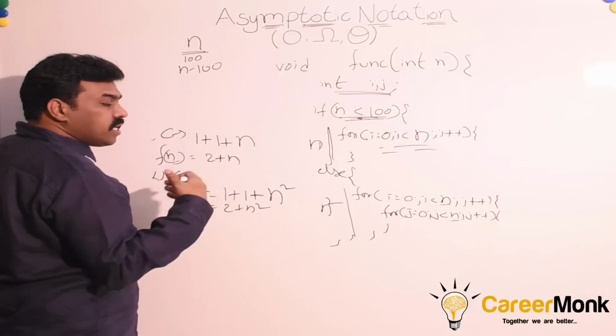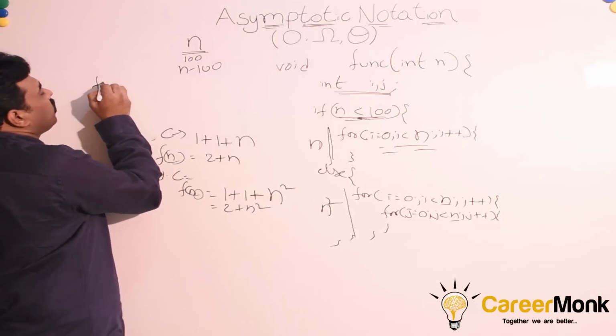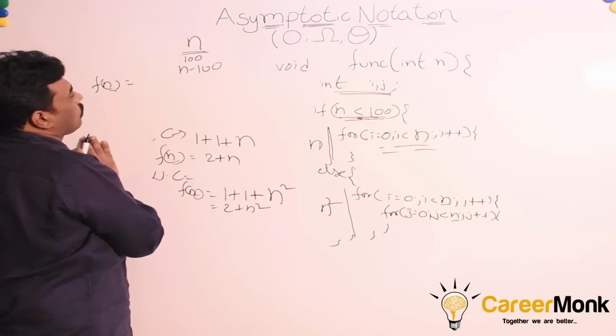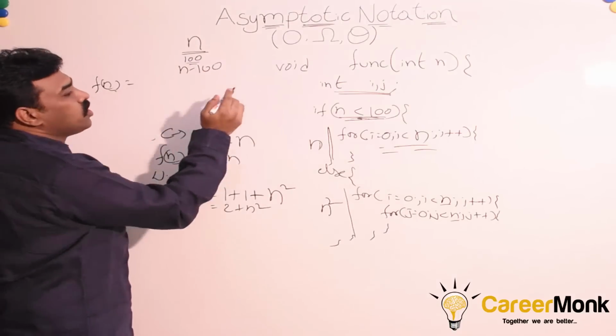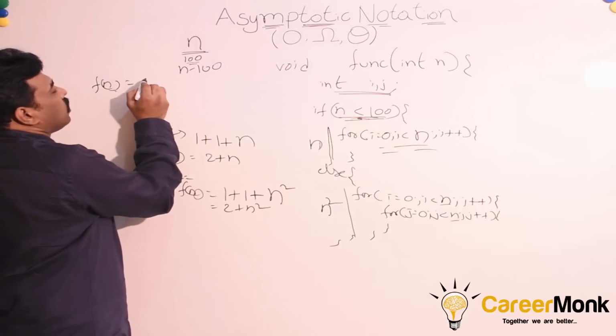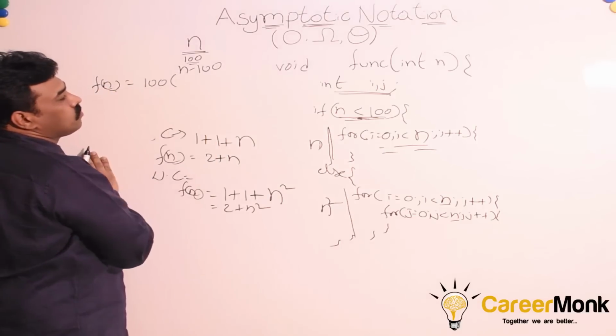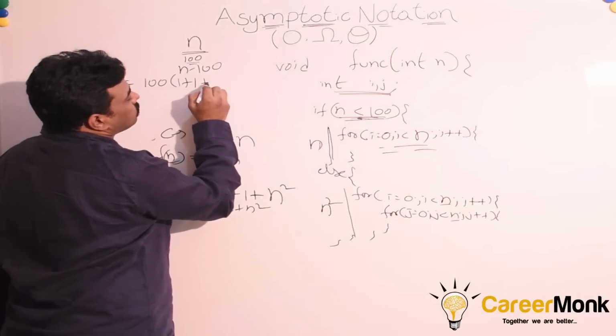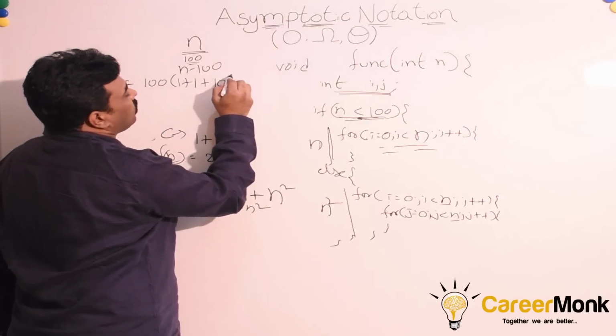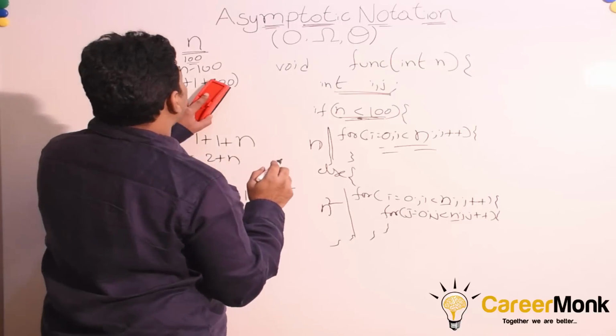So to analyze the average case, f of n is equal to, for the first 100 inputs, we are going to the if part. So that is nothing but 100 into, for the first 100, 1 plus 1 plus approximately 100. Sorry, n here.